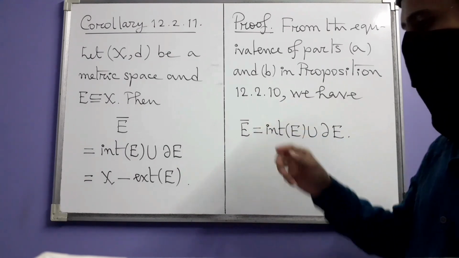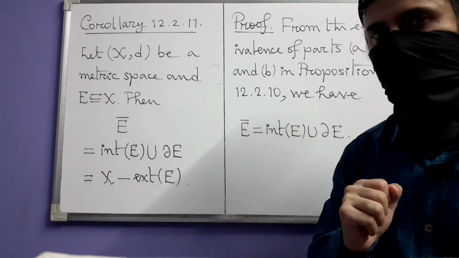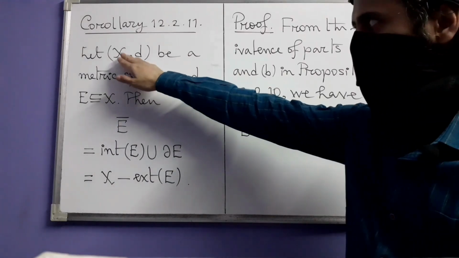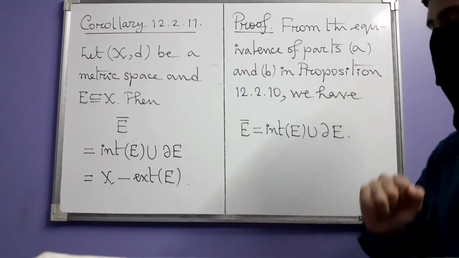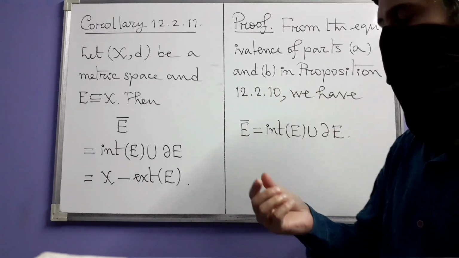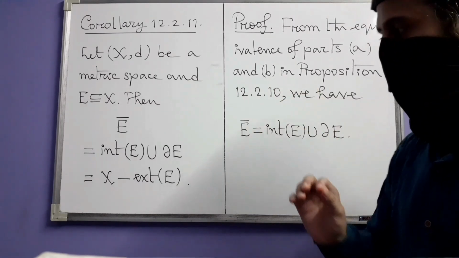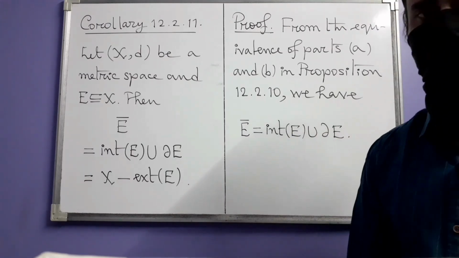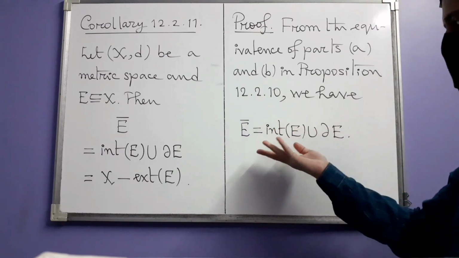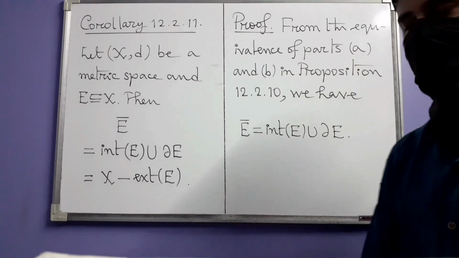Namely that x is an adherent point of E. x is some point in the space X. And part B was this statement: x is either an interior point of E or a boundary point of E. So obviously this is true because A and B are equivalent to each other.